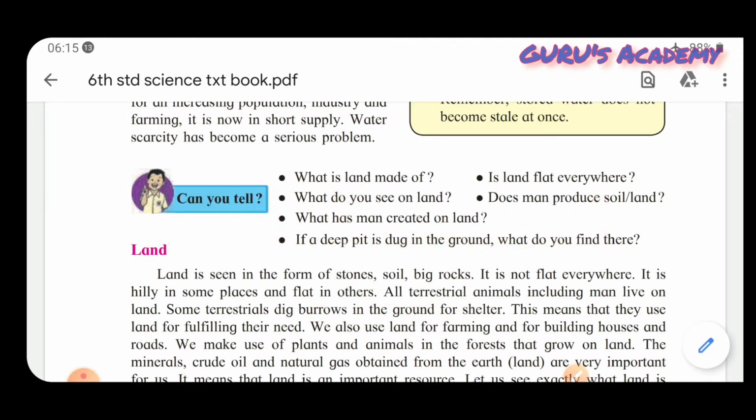Now today we will be starting our last and main natural resource, that is land. Now let's see what are the questions given to this. What is land made of? What do you see on land? What has man created on land? If a deep pit is dug in ground, what do you find there? Is land flat everywhere? Does man produce soil or land? Now let's see what our answer for this.